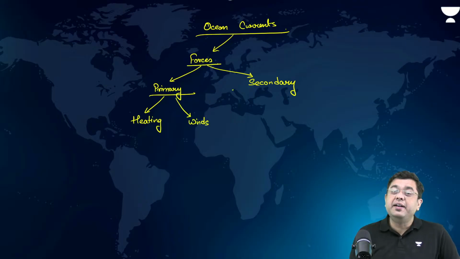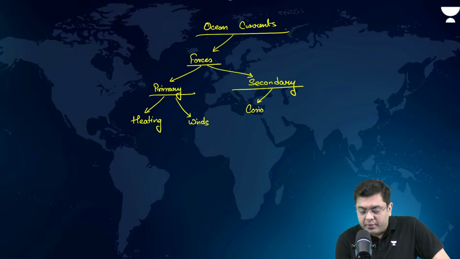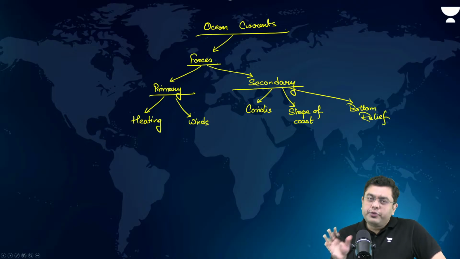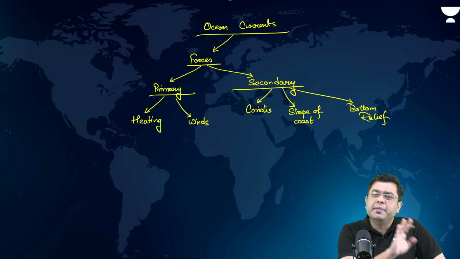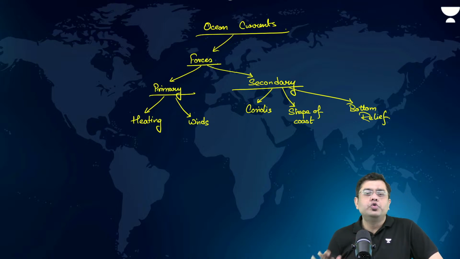And when we talk about secondary, what do you have to highlight in secondary? You have to highlight Coriolis force, then shape of coast, then other than that, bottom relief. Okay. Now, also advisable to keep track of the major ocean currents across the globe. Atlantic, a very much copycat of Atlantic is the Pacific and Southern Indian Ocean. Northern Indian Ocean is different.